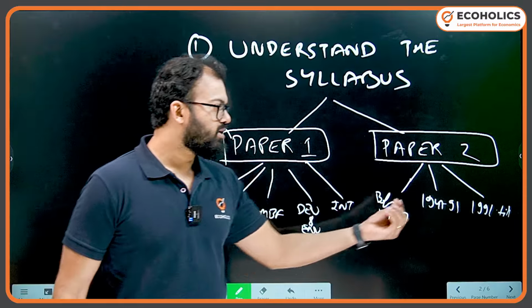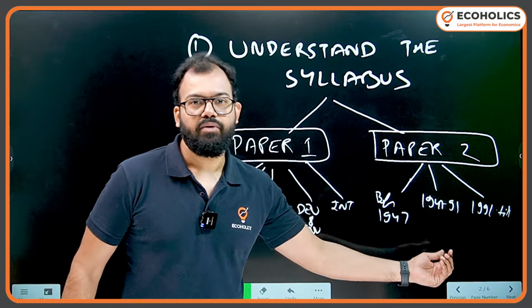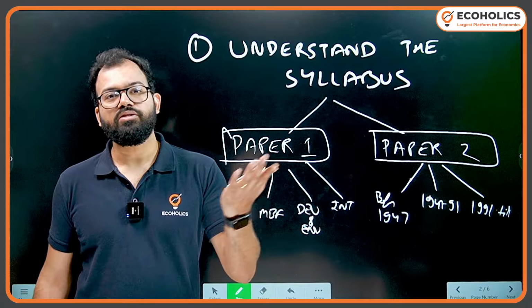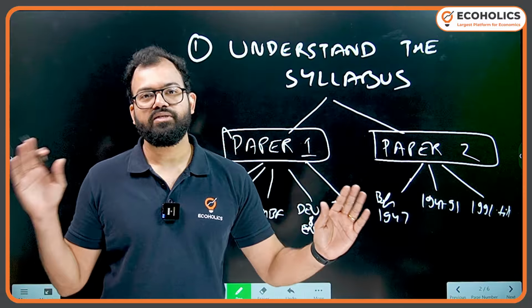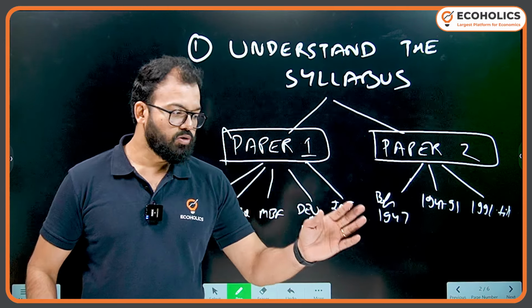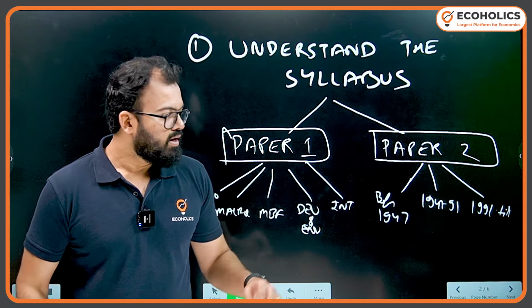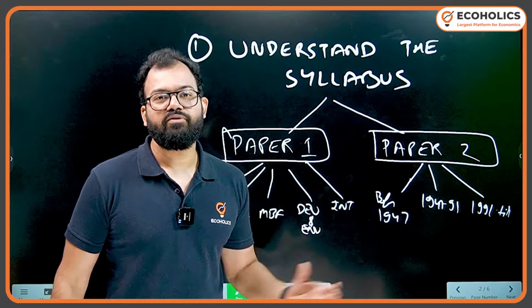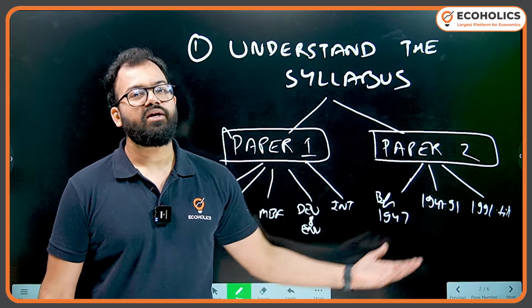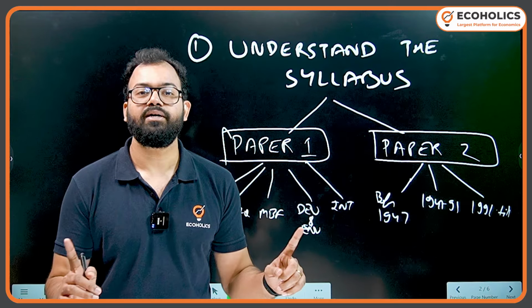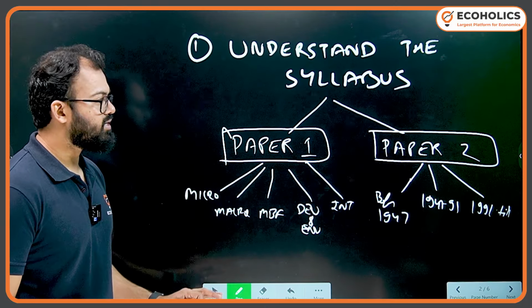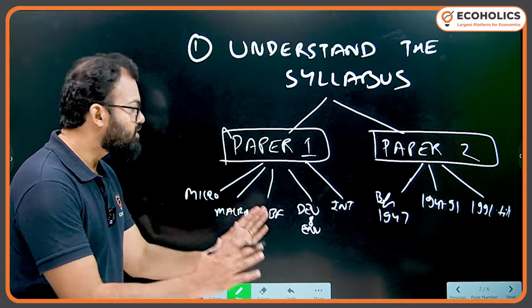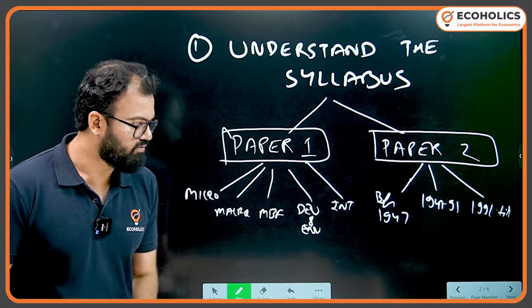But suppose a question comes in the Indian economy paper, where they will be asking your opinion on certain issues, like for example, subsidies versus investment, or growth versus inflation. Every other student will write a different perspective in their answer. Still, there's a possibility they will get the same marks. So here what exactly we need to understand is that the approach of both these papers is very, very different.